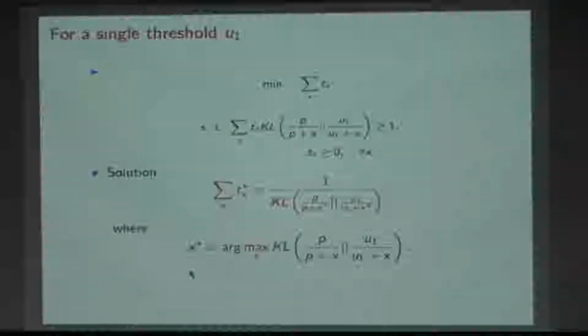Essentially what I should do is find the largest value of the Kullback-Leibler distance and set that T of X equal to 1 upon that largest value. Set all the other T of X's equal to 0. Is this clear? This is a linear program I'm trying to solve. I want to minimize this summation. These are all my constants times T of X. The solution is straightforward. Just find x star which maximizes this Kullback-Leibler divergence between P upon P plus x and U1 upon U1 plus x.